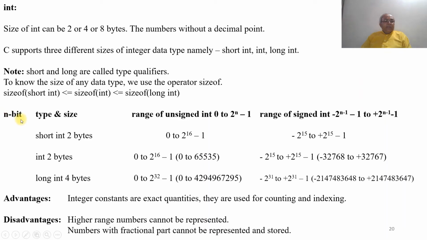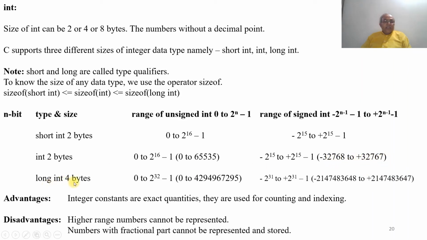If it is an n-bit machine, the short int is 2 bytes. The range of unsigned int is 0 to 2 to the power of n minus 1, so 2 to the power of 16 minus 1, and signed is minus 2 to the power of 15 to plus 2 to the power of 15 minus 1. Then int of 2 bytes, 0 to 2 to the power of 16 minus 1, ranges from 0 to 65535. The range of signed int will be minus 2 to the power of 15 to plus 2 to the power of 15 minus 1, which is minus 32,768 to plus 32,767.